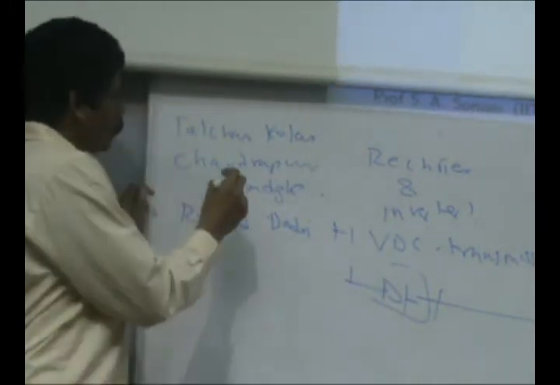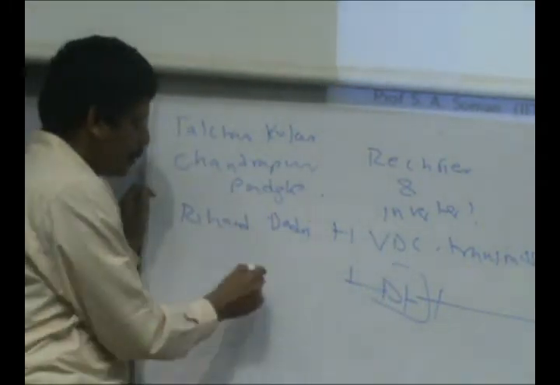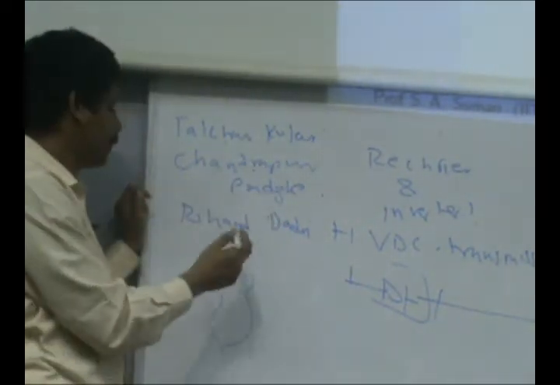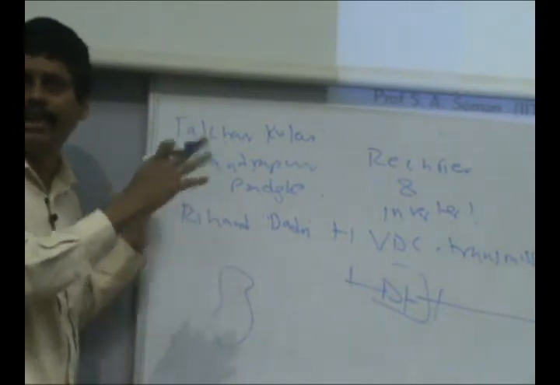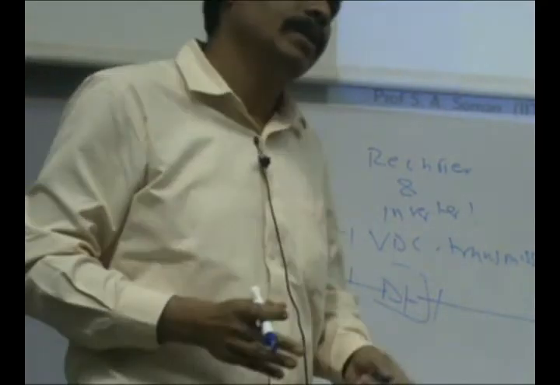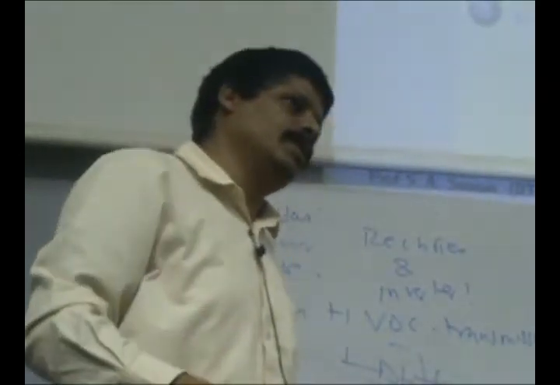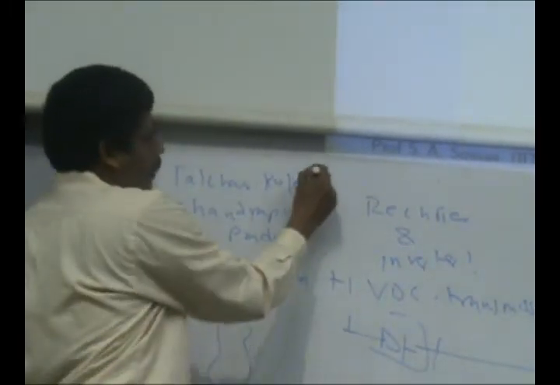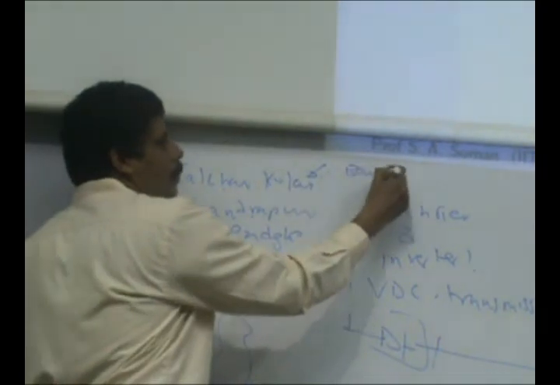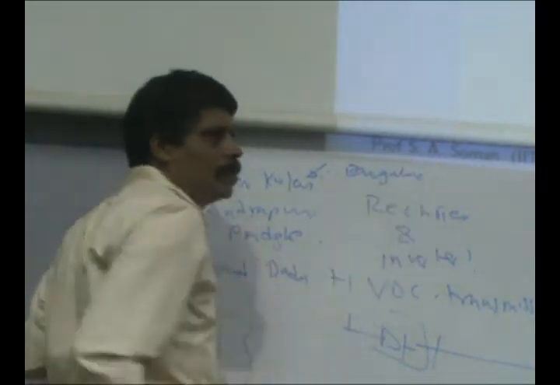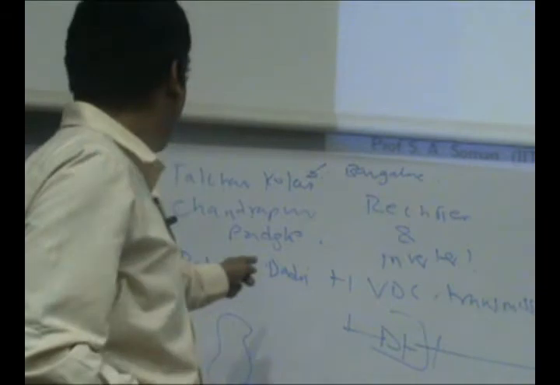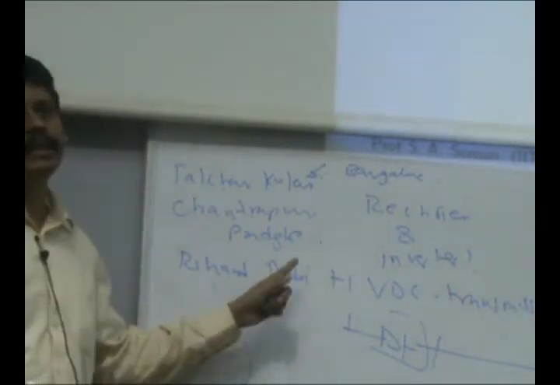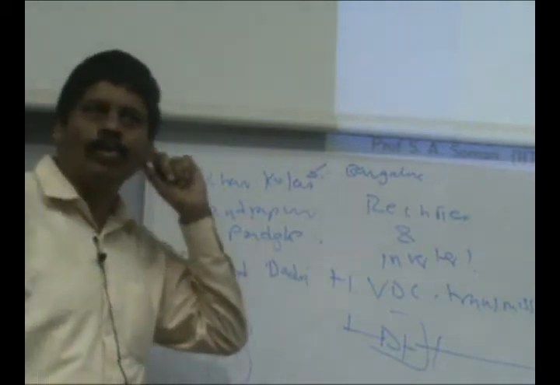All these lines, if you look at it, one end of it is a generation hub. Talcher, Chandrapur, big generation hubs. Rihand, coal core, basically at the coal belt near eastern MP, end of UP, in that region. And you are transmitting. Kolar is as good as Bangalore. Padge is as good as Mumbai. Dadri is as good as Delhi. So these are the load centers.